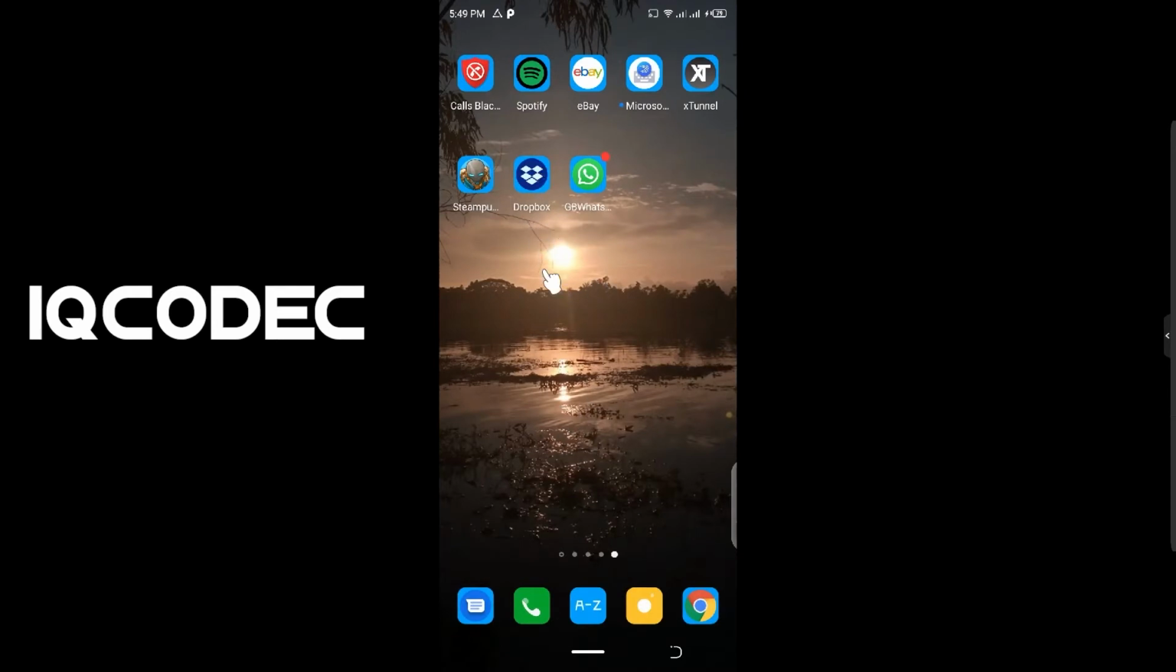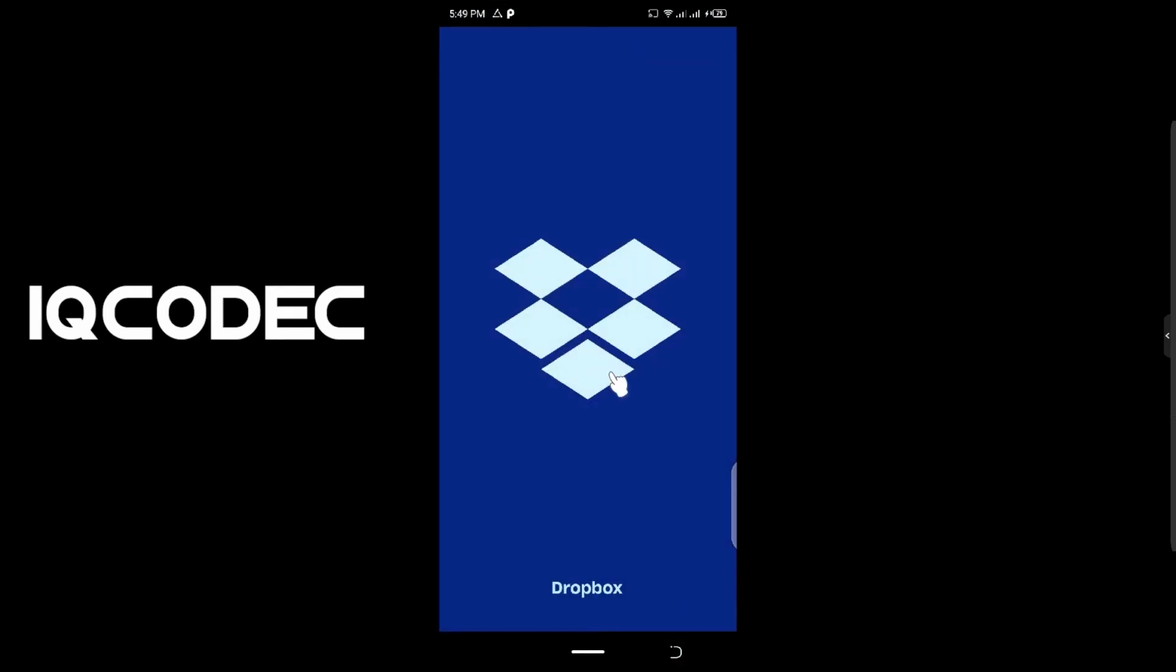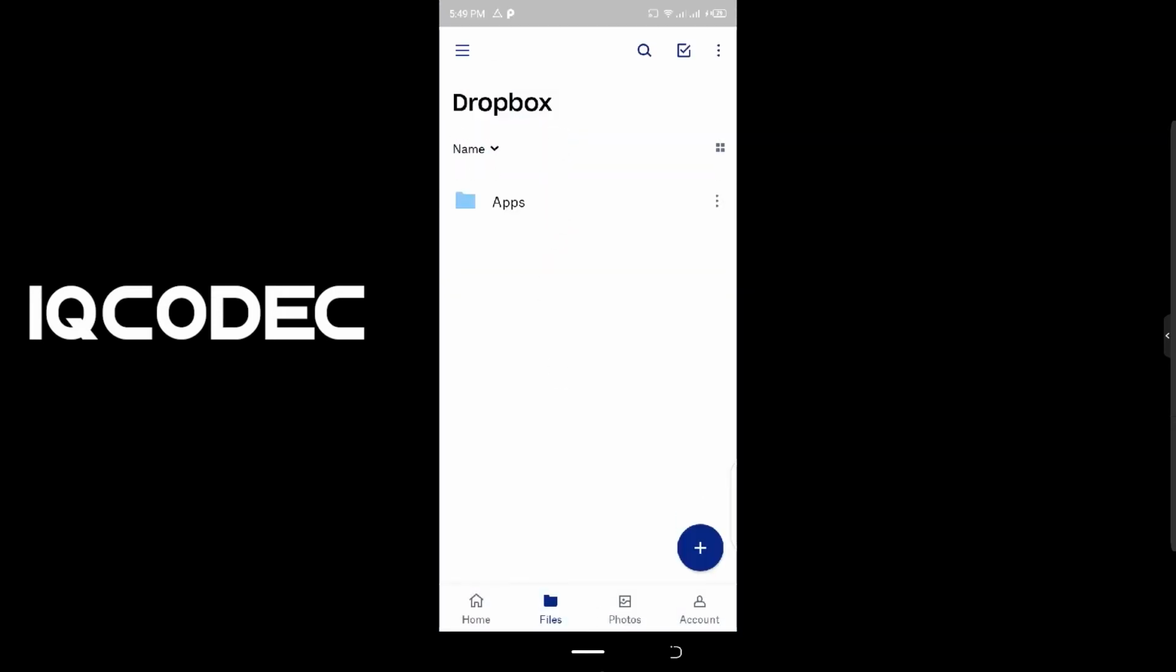So you need to have Dropbox already installed, and make sure you create an account on Dropbox. I already have an account. Once this is done, you can proceed.